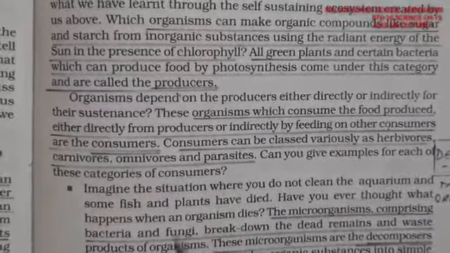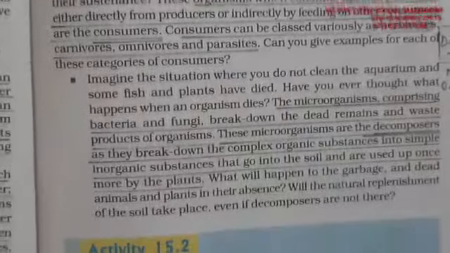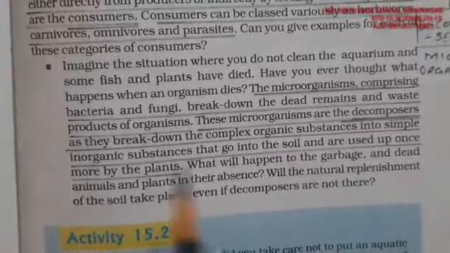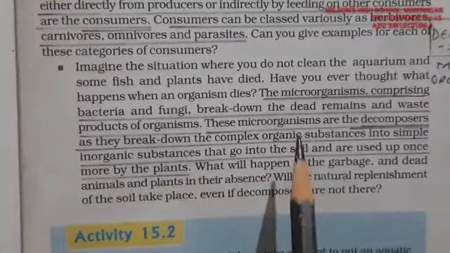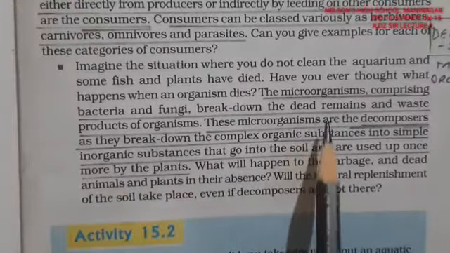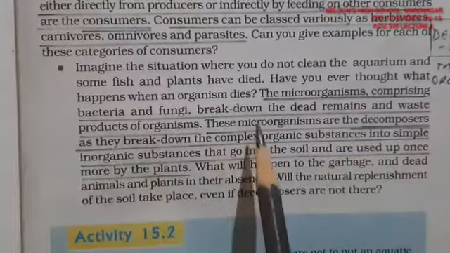So the first one was producer, the second thing was consumer, and the last one is decomposer. Now what are the decomposers? They are the last organisms, which are actually the tiniest of all. These are microorganisms comprising bacteria, fungus and all.